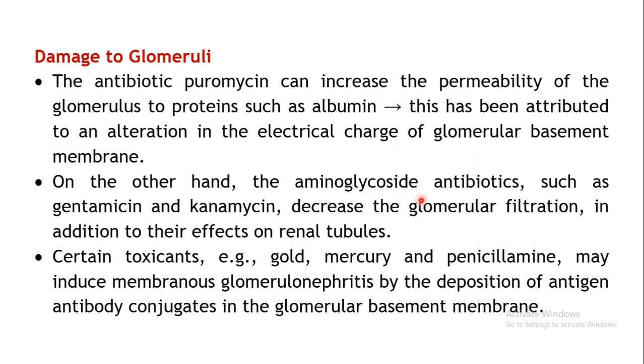On the other hand, aminoglycoside antibiotics such as gentamicin or kanamycin can decrease the glomerular filtration in addition to damaging the renal tubules. Apart from that, toxicants like gold, mercury or penicillamine may induce membranous glomerular nephritis. That is, the glomerulus gets inflamed due to the deposition of antigen-antibody conjugates in the basement membrane.